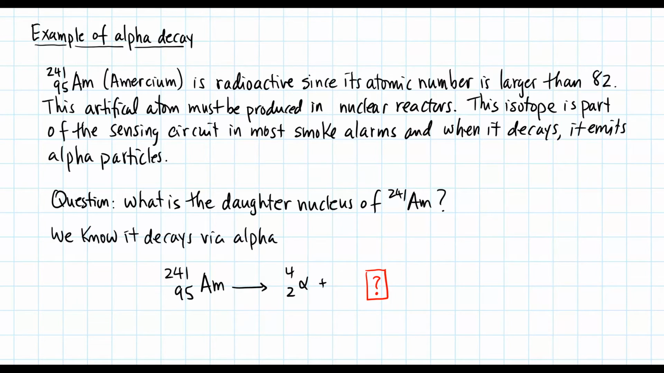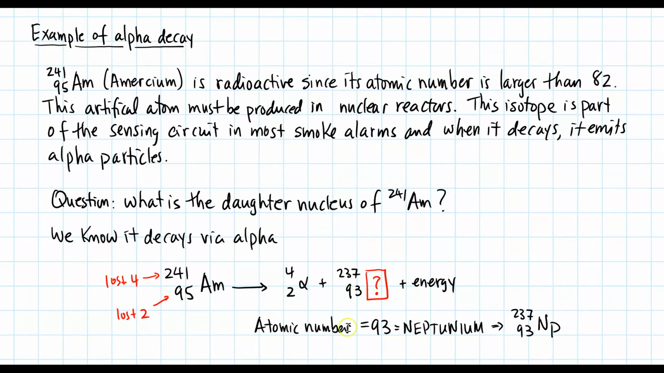We know that americium-241 decays via alpha, so when I look at americium-241, I know that the alpha is carrying 4 of the atomic mass and 2 of the atomic number. It means then that the daughter nuclei has to have 4 less of 241 and 2 less of 95. So the daughter nuclei has to have an atomic number of 93, but that's unique. So the atomic number is 93, which is neptunium, and so therefore it's this isotope of neptunium.